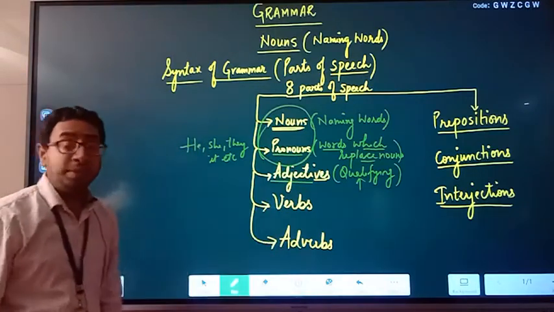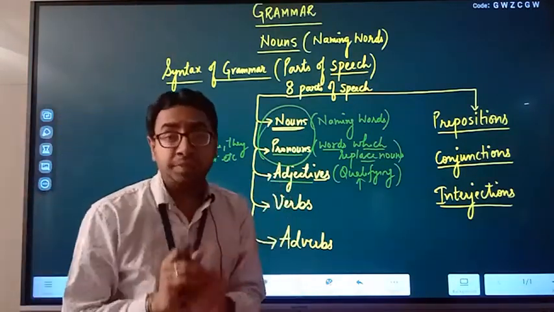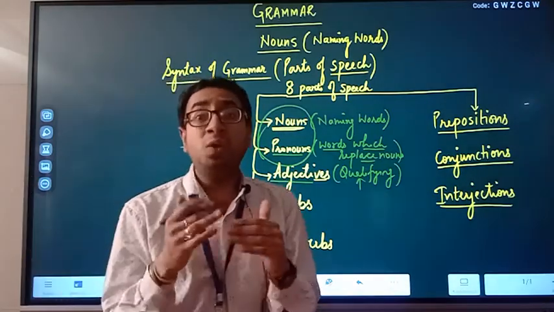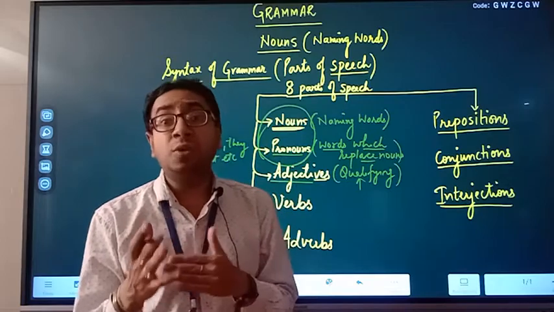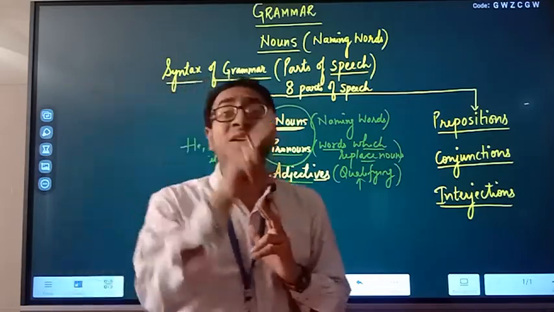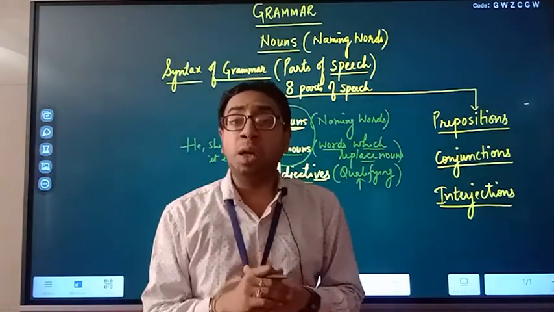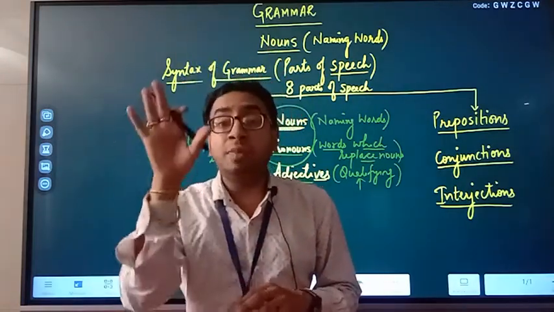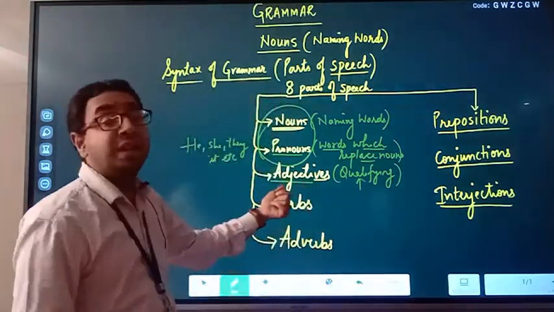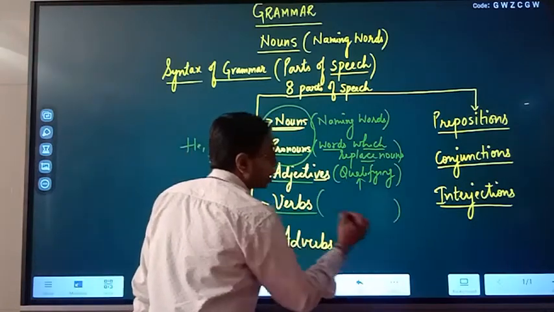For example, he is looking handsome today. How is he looking? Handsome. Handsome is qualifying the pronoun he. So what is handsome here? An adjective. Clear? Next, verbs. What are verbs? Action words.